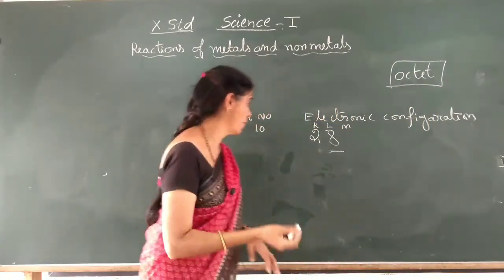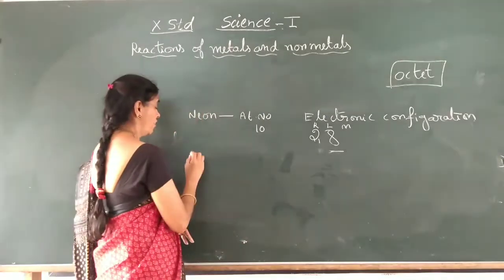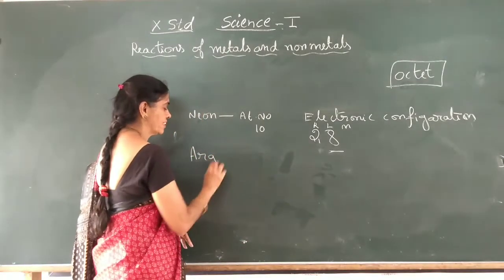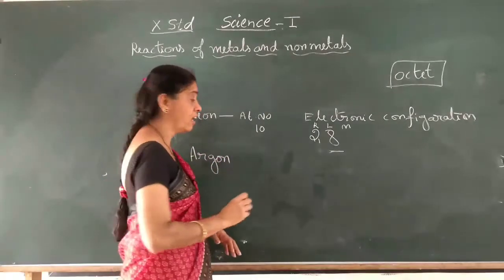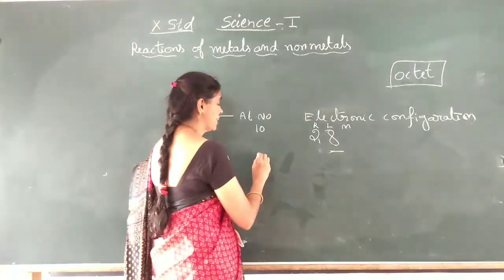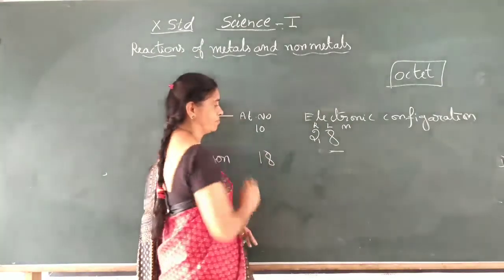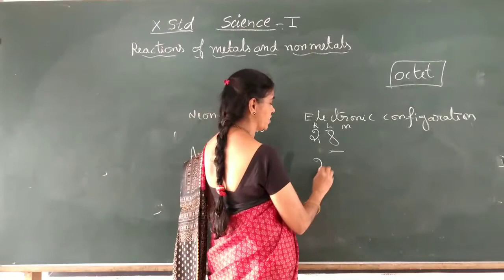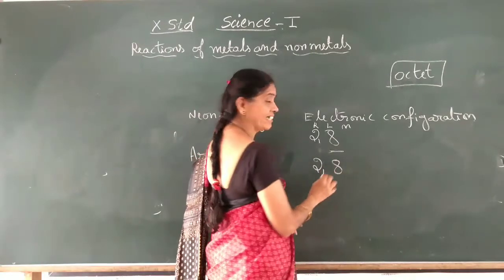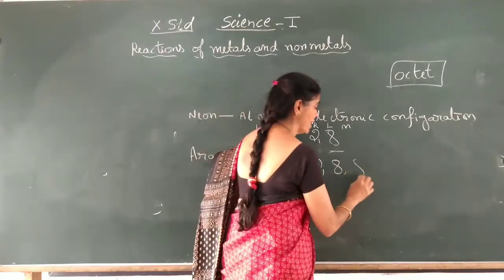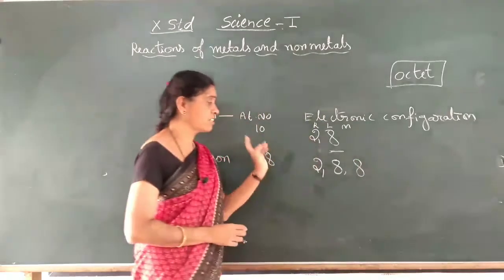Another example I will take is argon, the next noble gas. Its atomic number is 18, and its electronic configuration is K shell 2 electrons, L shell 8 electrons, and M shell again 8 electrons.